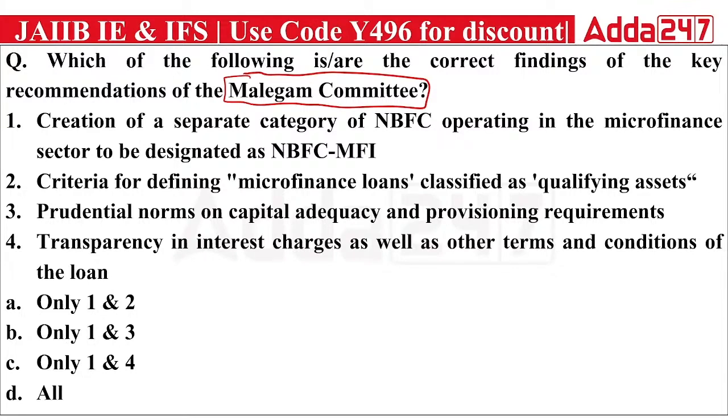First is creation of a separate category of NBFC operating in the microfinance sector, to be designated as NBFC MFI. Second is criteria for defining microfinance loans as qualifying assets. Third, prudential norms on capital adequacy requirements. Fourth, transparency in interest charges as well as other terms and conditions of the loan. So out of these, which of the following are the correct findings?